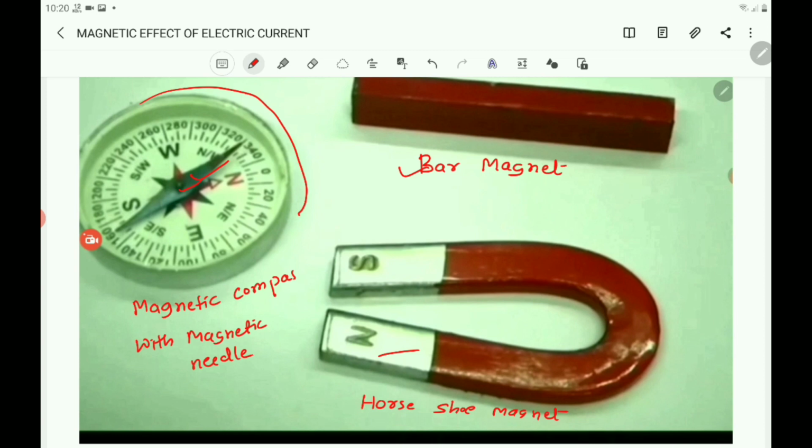All these magnets have the properties of magnets. When they are suspended freely, they come to rest in north and south direction, and if there is any disturbance here, there is a deflection in the magnetic needle because of the presence of the other two magnets. And when the bar magnet is suspended freely, it comes to rest in north and south direction, and all the magnets show the properties of magnets, and the magnetic power is concentrated towards its poles.